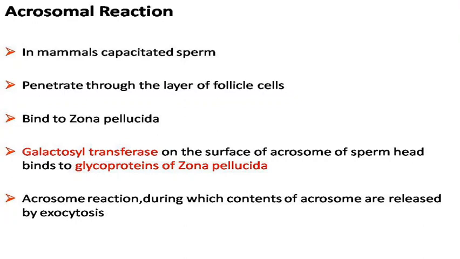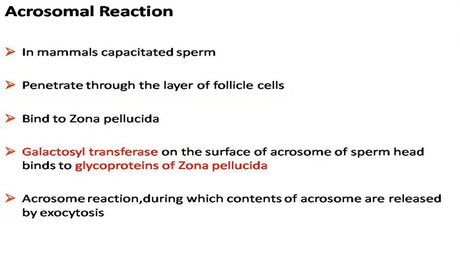Galactosyl transferase, a molecule present on the surface of the acrosome of the sperm head, binds to glycoproteins of the zona pellucida.